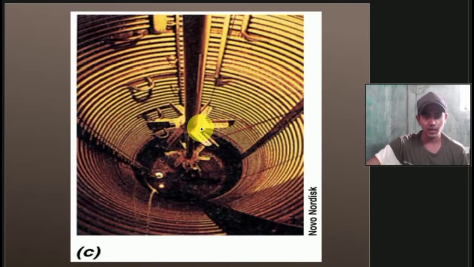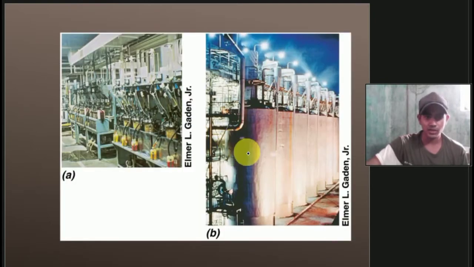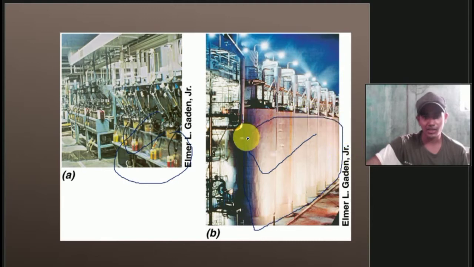This is Novo Nordisk. You can see the fermenter. This is the large scale fermenter, and here you can see the small scale fermenter. All of these are made of stainless steel. Their capacity is very high, like 50,000 liters, 1 lakh liters capacity.